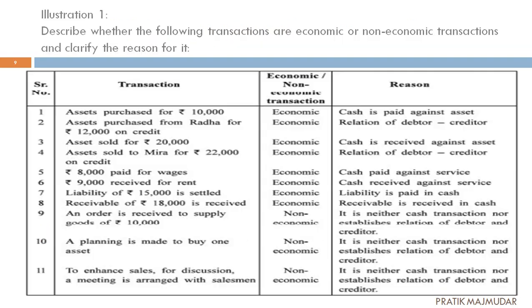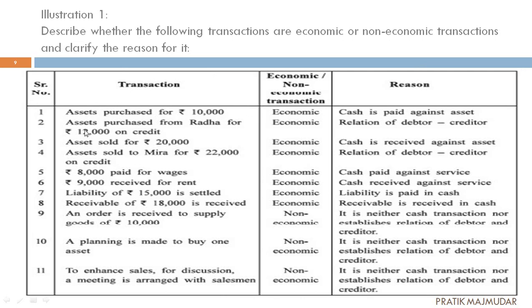Understood? Now let's solve the illustration. This is the first illustration of your second chapter. Illustration number 1. Describe whether the following transactions are economic or non-economic transactions and clarify the reasons for it. So here there are 11 different transactions. Here are the answers. But just see this one.